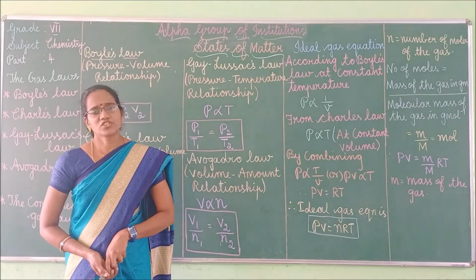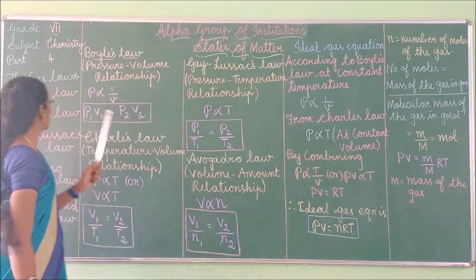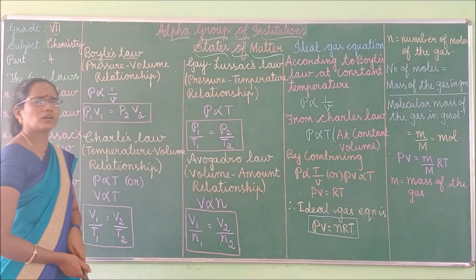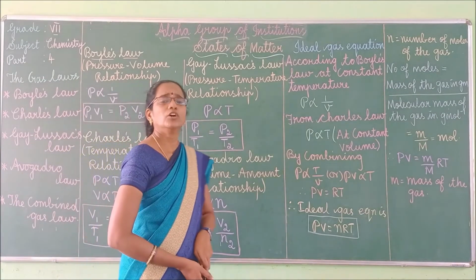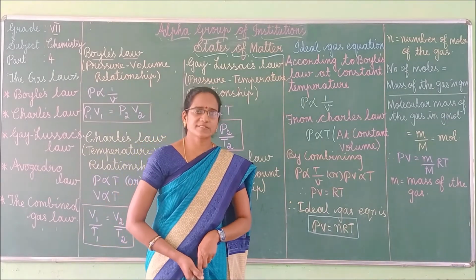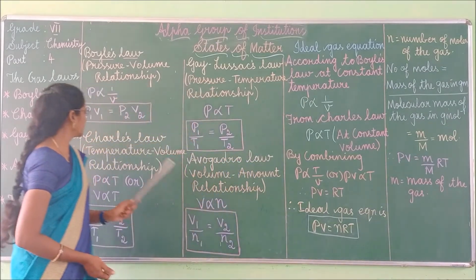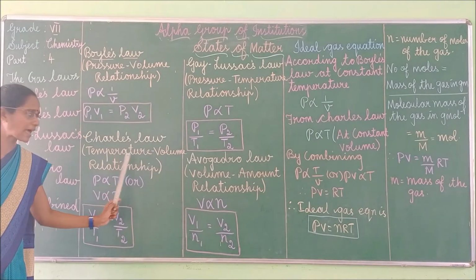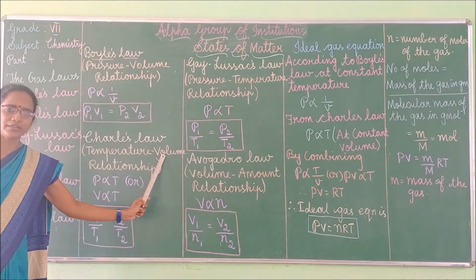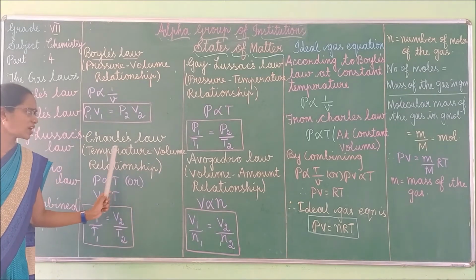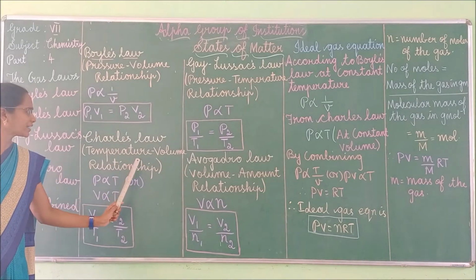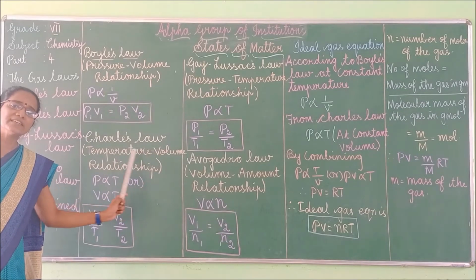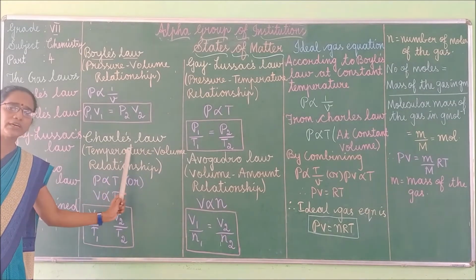Right, children? Shall we move to the second law? Good. Next we can move to Charles' law. Charles' law was formulated by the French physicist Charles. Charles' law gives the relationship between temperature of the gas and volume of the gas. It states that at constant pressure, the volume of the gas is directly proportional to the temperature of the gas.